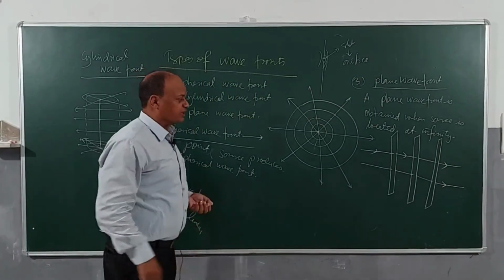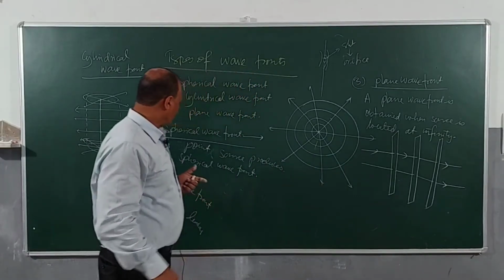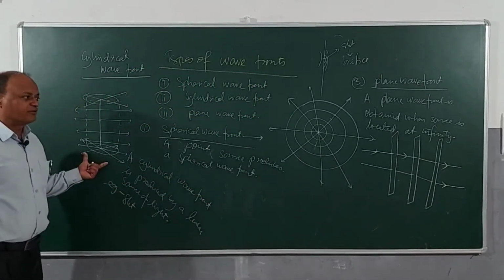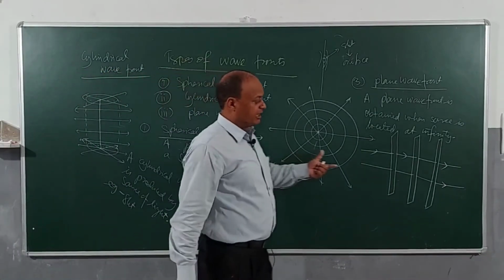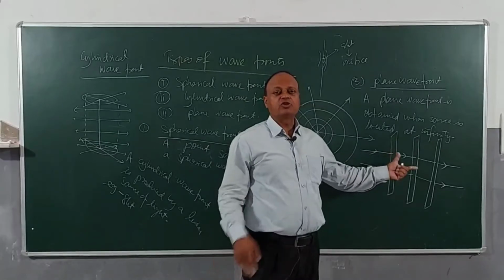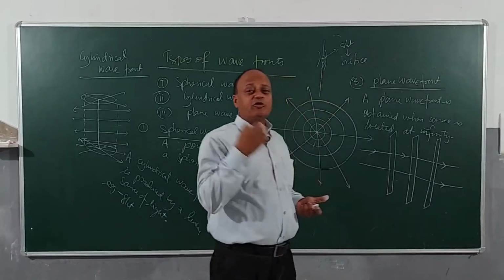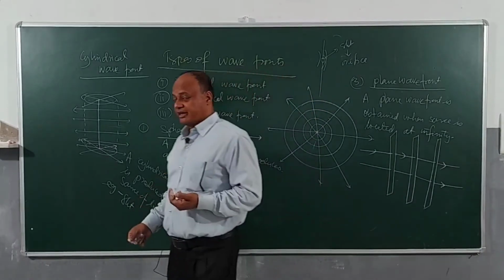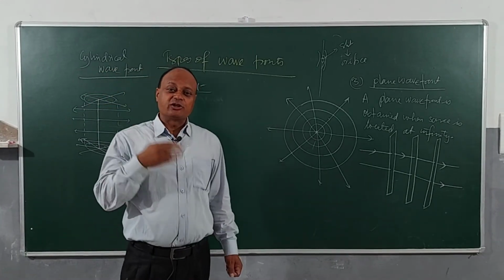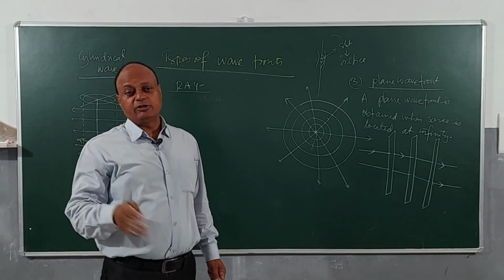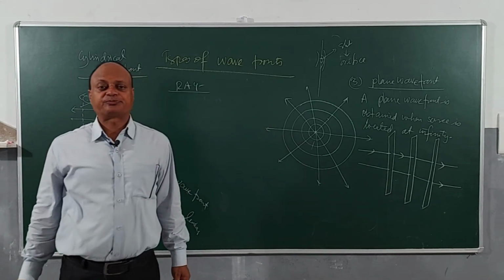So, children, we understood once again, a spherical wavefront is obtained when you have a point source. A cylindrical wavefront is obtained when we have a linear source, and a plane wavefront is obtained when we have a source located very far away at infinity. So, we saw all these three wavefronts. Now, we will be defining what a light ray is. Okay. Children, now we will understand what a light ray is, because you are familiar with the term ray, you did it in class 9, class 10, class 11. What is a light ray in optics actually?